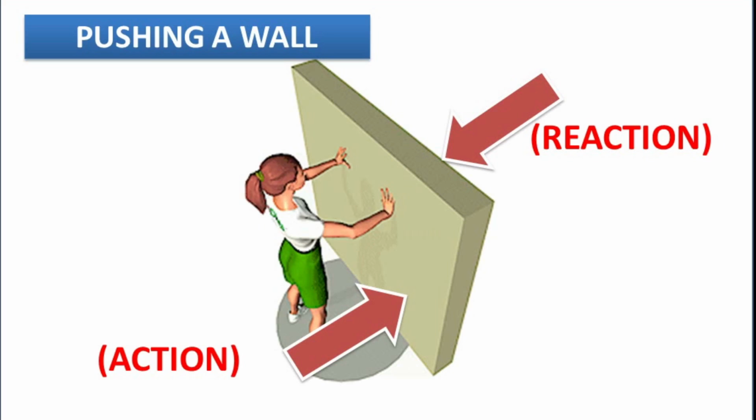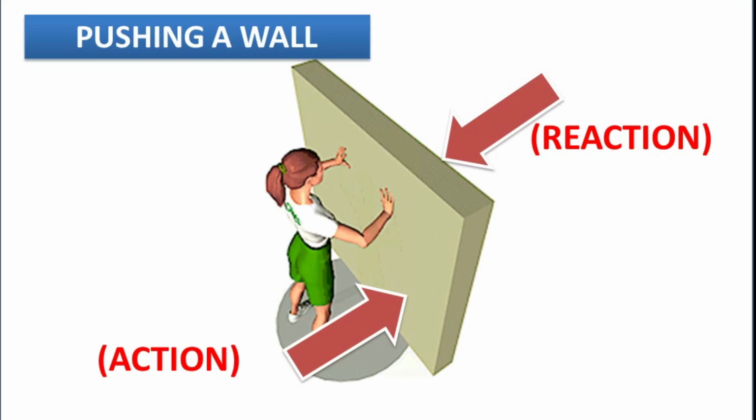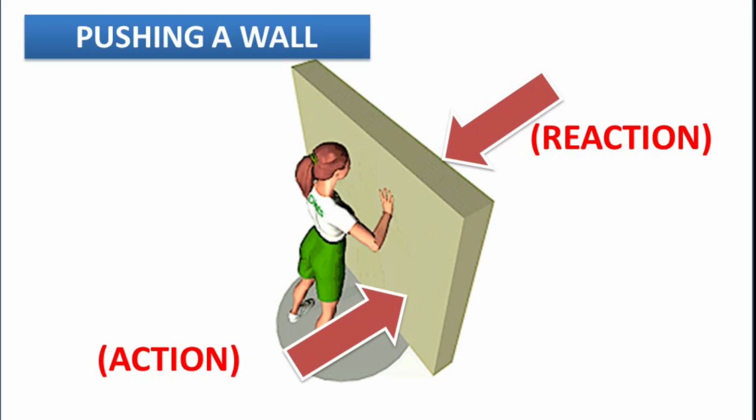So action and reaction never act on the same body. Please note, action and reaction never act on the same body. But they always act simultaneously. Simultaneously means at the same time. They always act simultaneously on two different bodies.